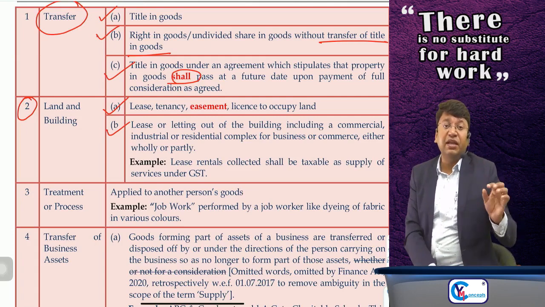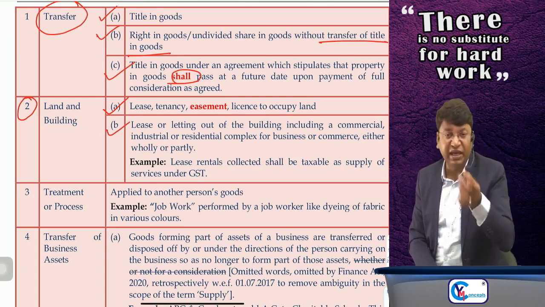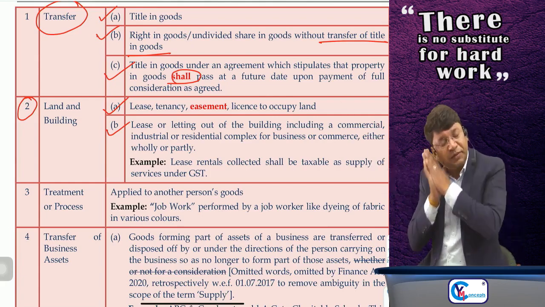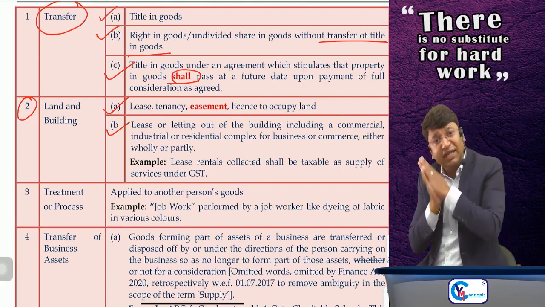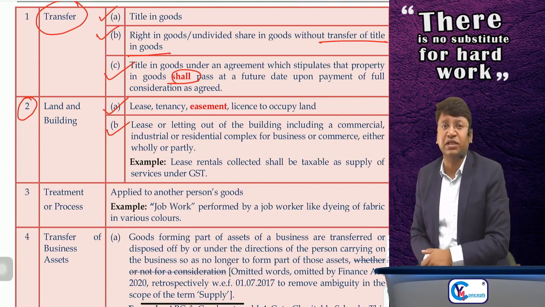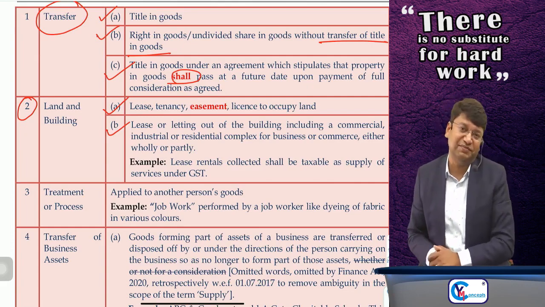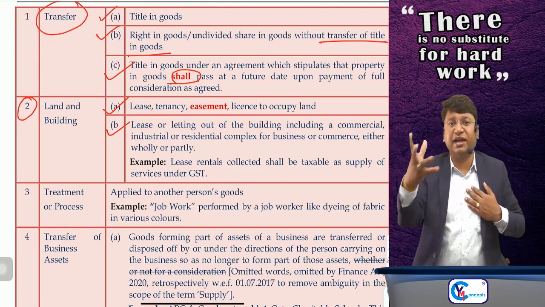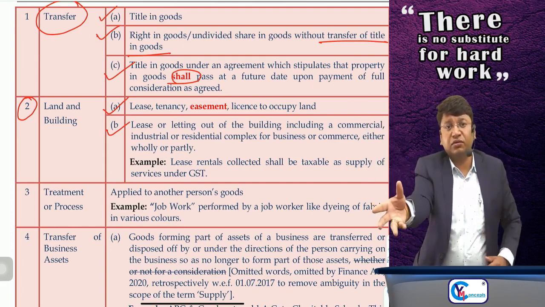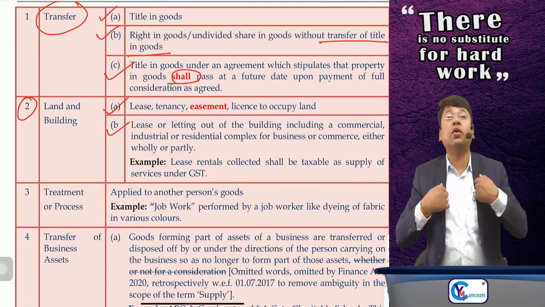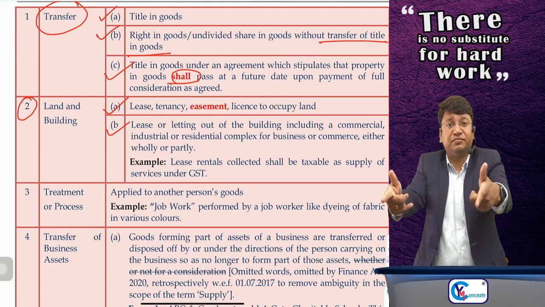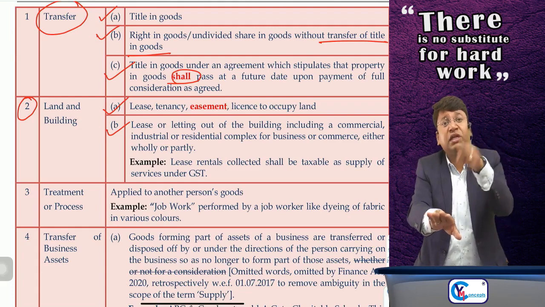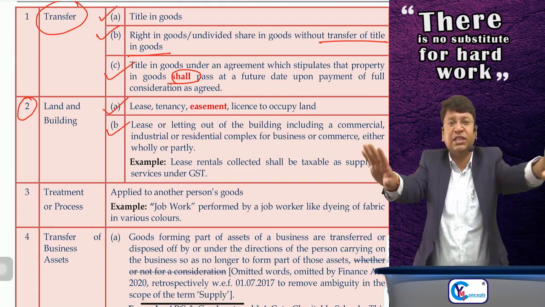But sir, if you are giving any residential dwelling to any unregistered person for his personal use, for use as residence, then renting of residential dwelling for use as residence to an unregistered person is exempt from GST. It is given in the mega exemption list. So if the owner of the property is getting any rent from the tenant in regard to residential dwelling, then GST will be exempt. And even if the owner is charging tenancy premium from the incoming tenant for residential dwelling for use as residence for his personal purpose, again GST will be exempt.